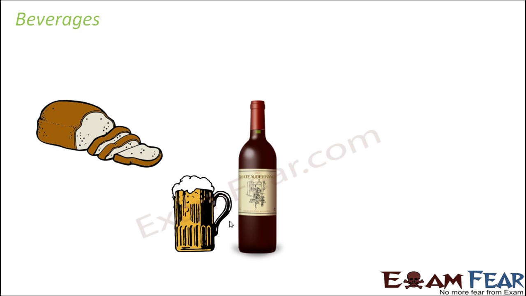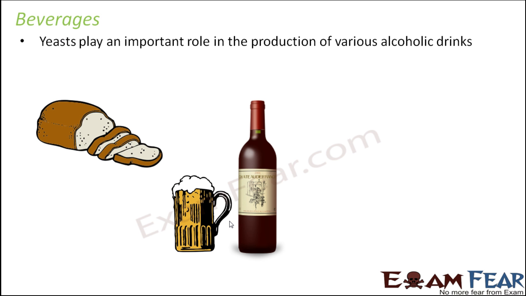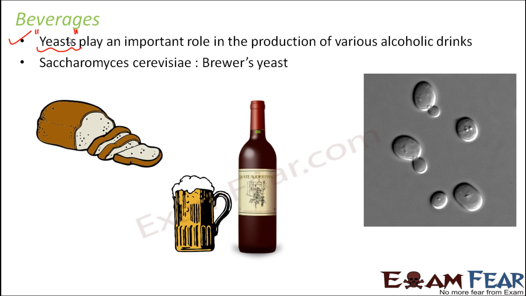So now let us look at the next set of application of microbes, and that is beverages. As I said, most of the alcoholic drinks which are produced are also produced with the help of microorganisms. Which microorganism helps? That is yeast. So yeasts play a very important role in the production of various alcoholic drinks. Which particular yeast helps in this process? It is Saccharomyces cerevisiae. Yes, exactly.